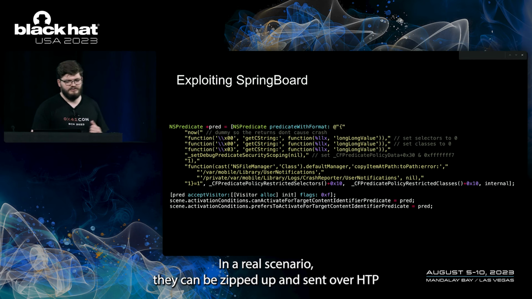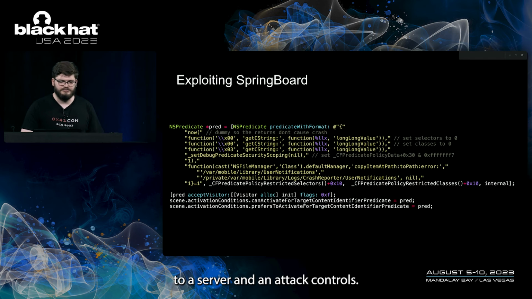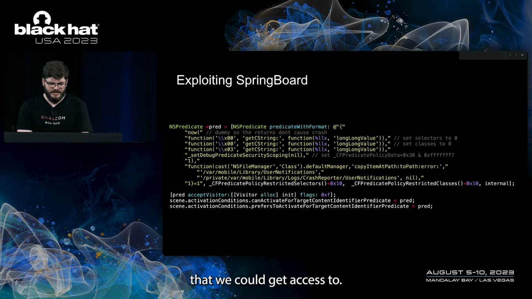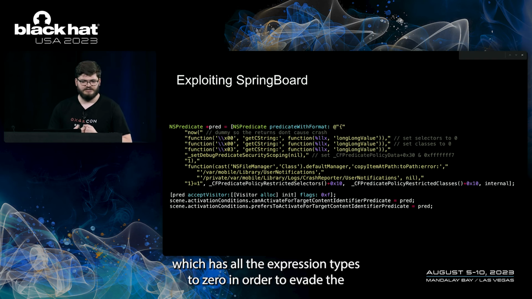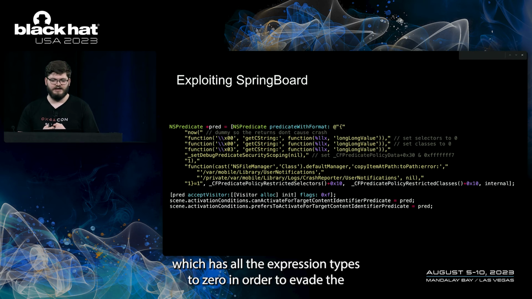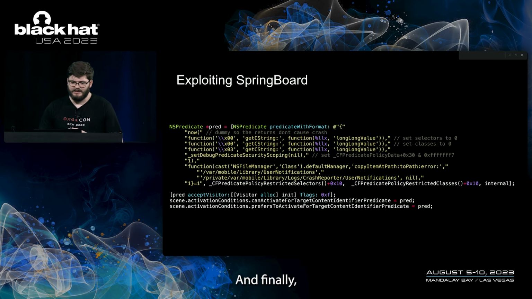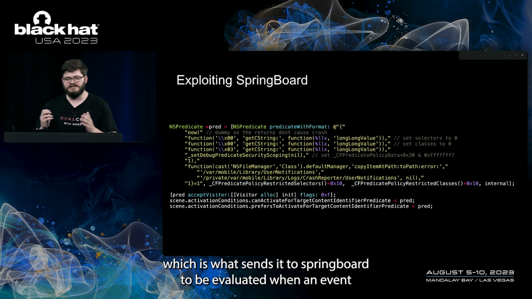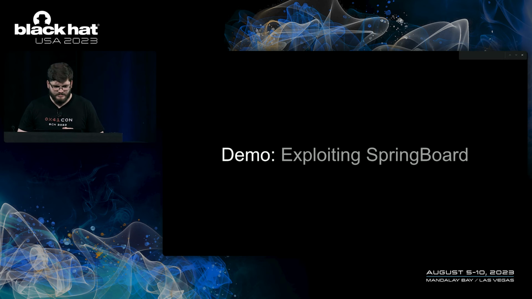In a real scenario, they could be zipped up and sent over HTTP to a server that an attacker controls. There's lots of different classes for doing those sorts of things that we could get access to. The predicate then accepts our evil NSPredicate visitor, which sets all the expression types to 0 in order to evade the NSPredicate visitor in UIKit core. And finally, the predicate is assigned to the scene activation conditions, which is what sends it to Springboard to be evaluated when an event, like opening the app using one of the shortcuts, is generated.